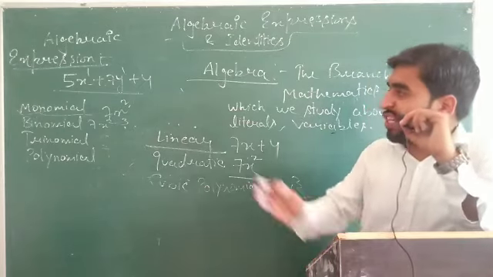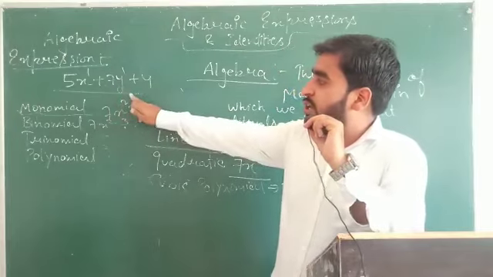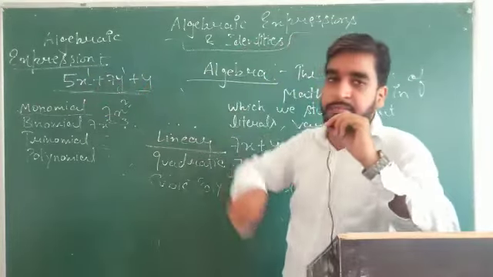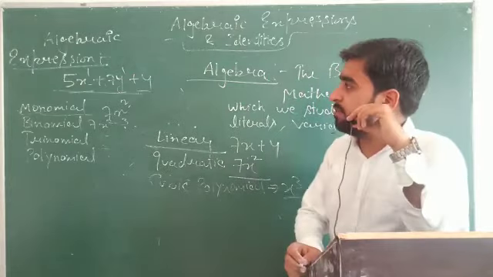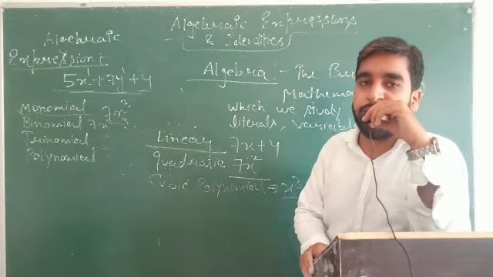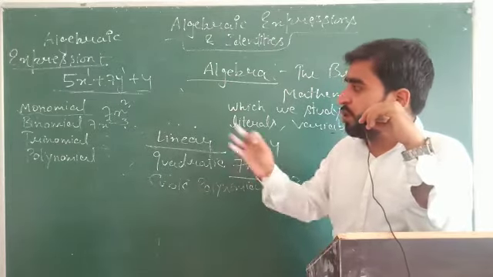What are terms? Terms are separated by plus and minus sign. So how many terms are there in this polynomial? We will say this is one term, this is another term, this is another term. So there are total of 3 terms. Okay. So this is how the ones which are separated by plus and minus sign are known as terms of the polynomial. I hope you understood this.